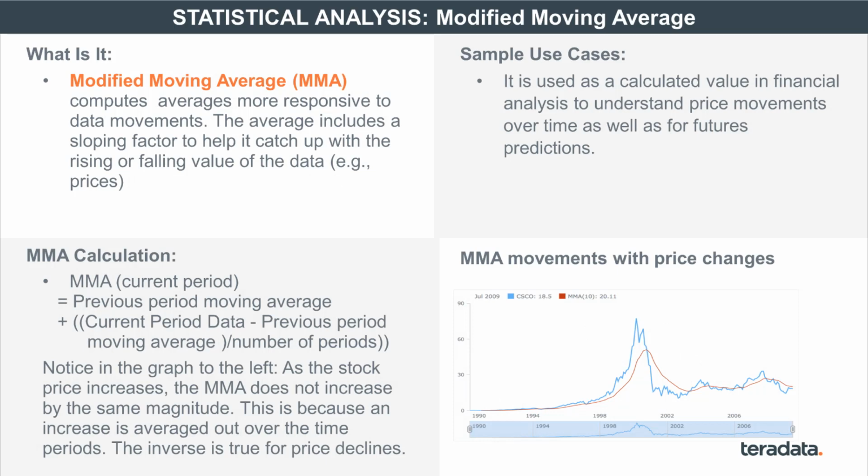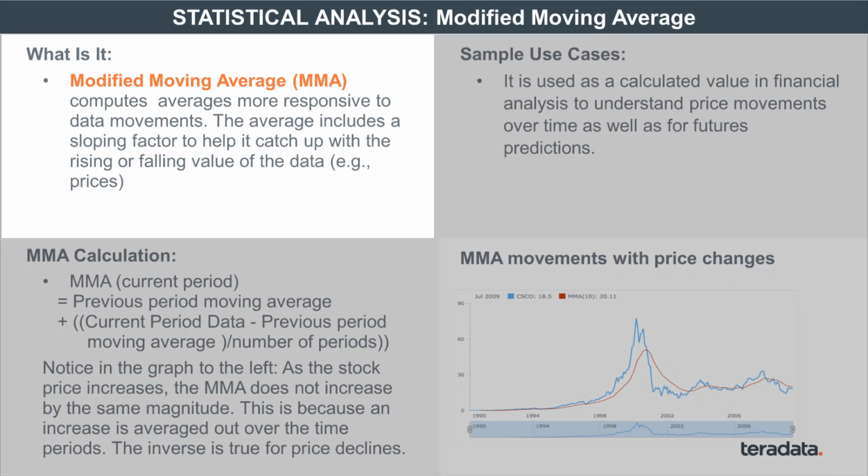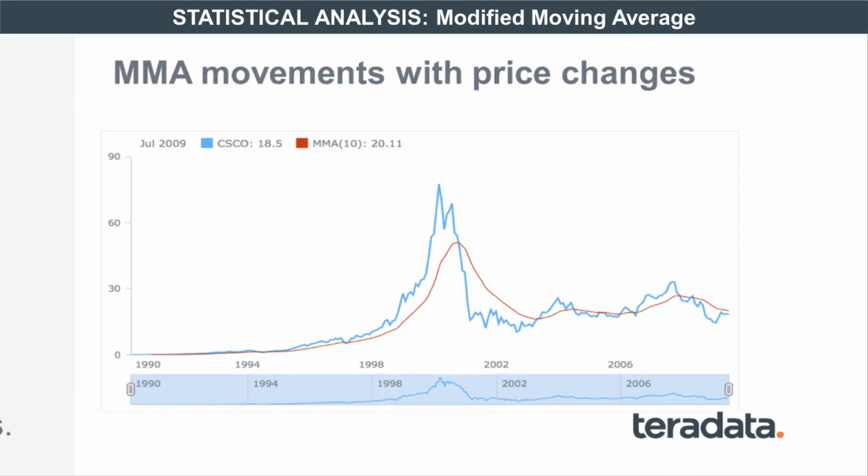Modified moving average is another one where there is a certain lag that you will see in the average. So again, it's a computation of average, but there is something called a sloping factor. Let me explain that. The best way to explain this is by looking at the visual. Look at the blue line. This is, let's say, the price of a prominent security in the technology space.